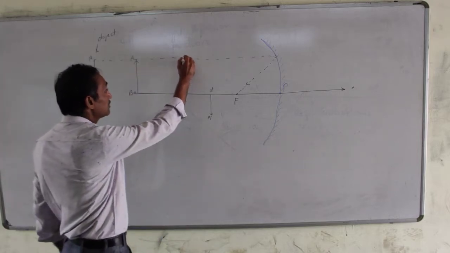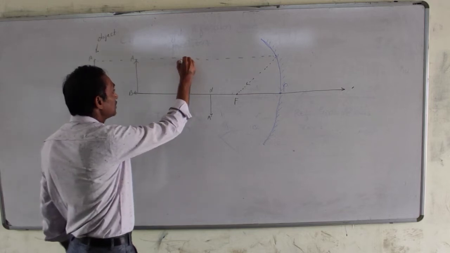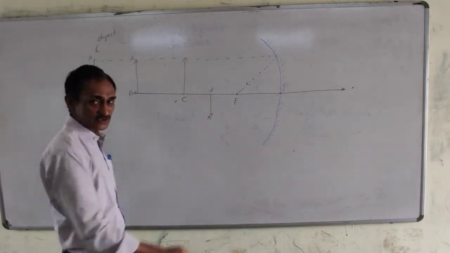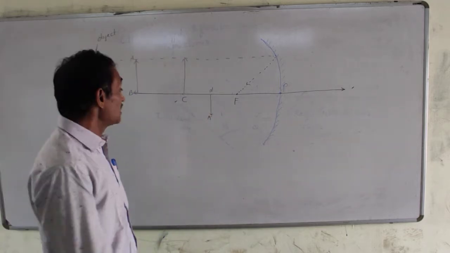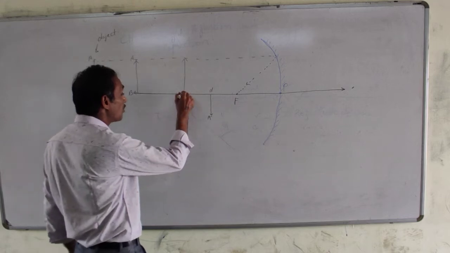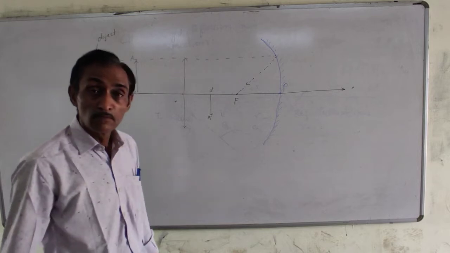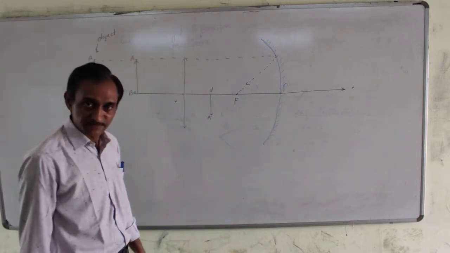If you take object on C, bring close to the mirror, let the object be now on center of curvature. Object is on C, then image will form on C. Image will form on C, that is at the same distance of the object.